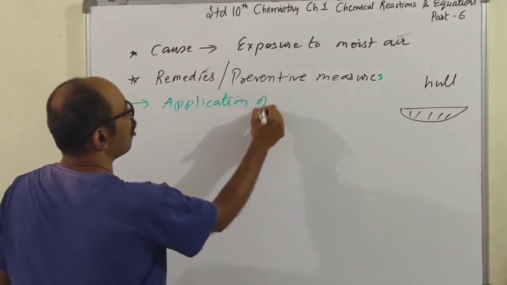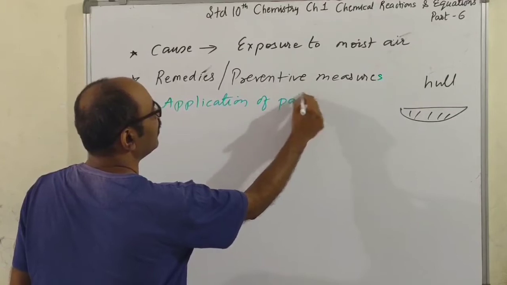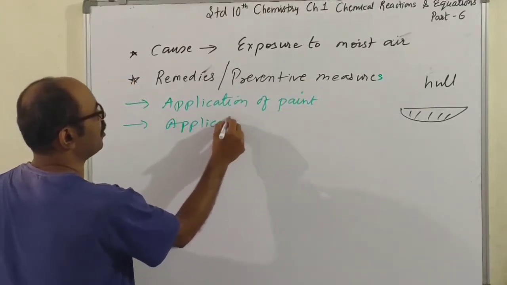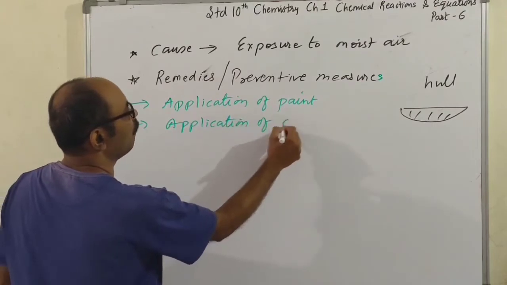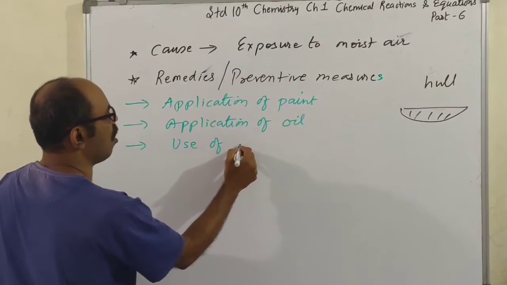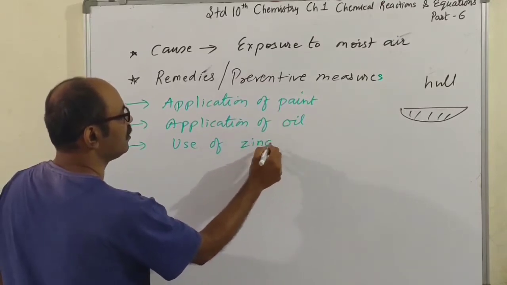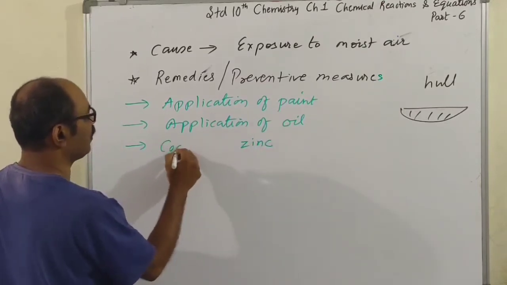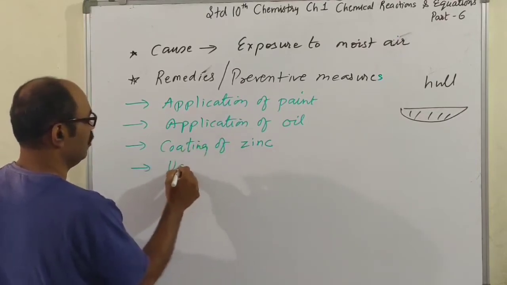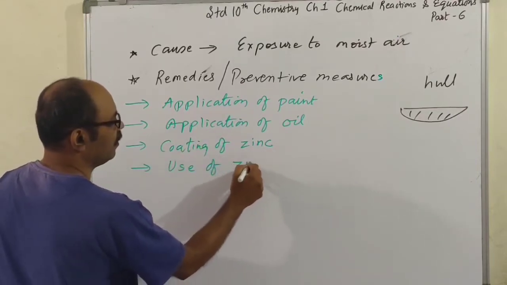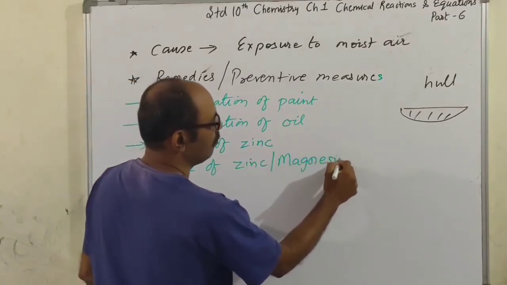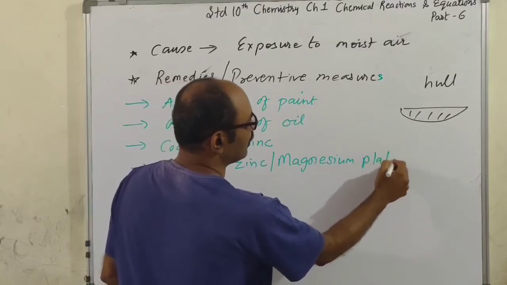Let's see. First is application of paint, then application of oil, then use of zinc or coating of zinc, use of zinc or magnesium plates.